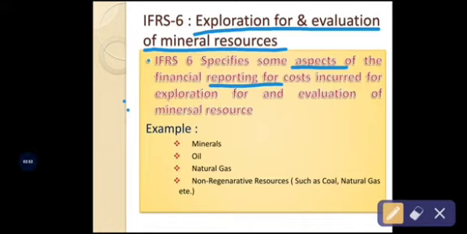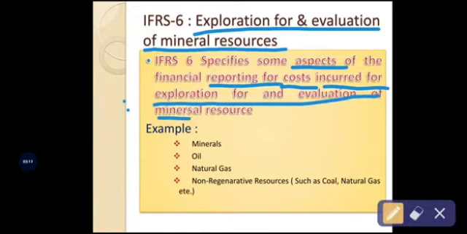IFRS 6 specifies the rules and regulations related to this cost. So it says that IFRS 6 specifies some aspects of the financial reporting for costs incurred for exploration and evaluation of mineral resources.